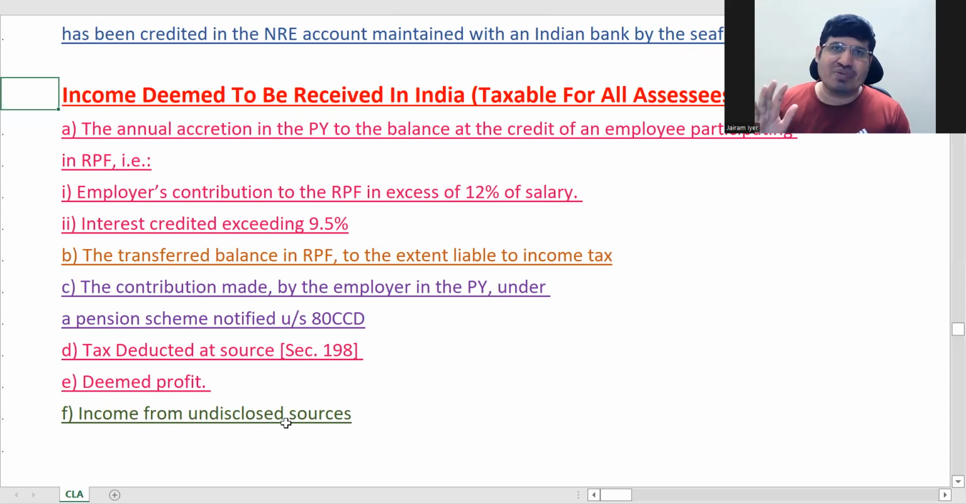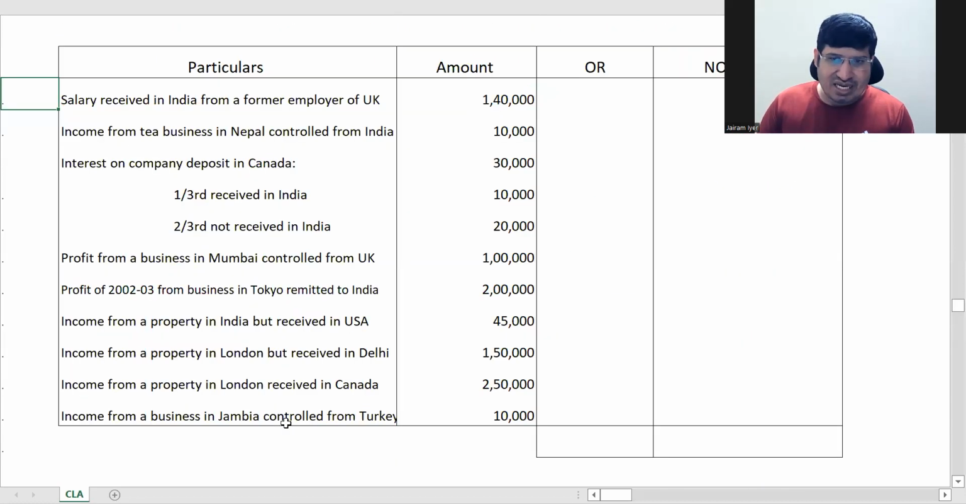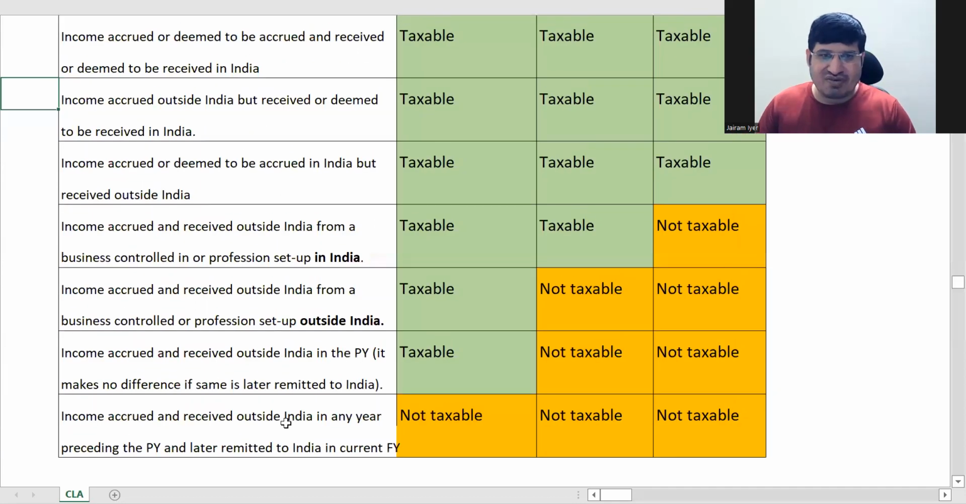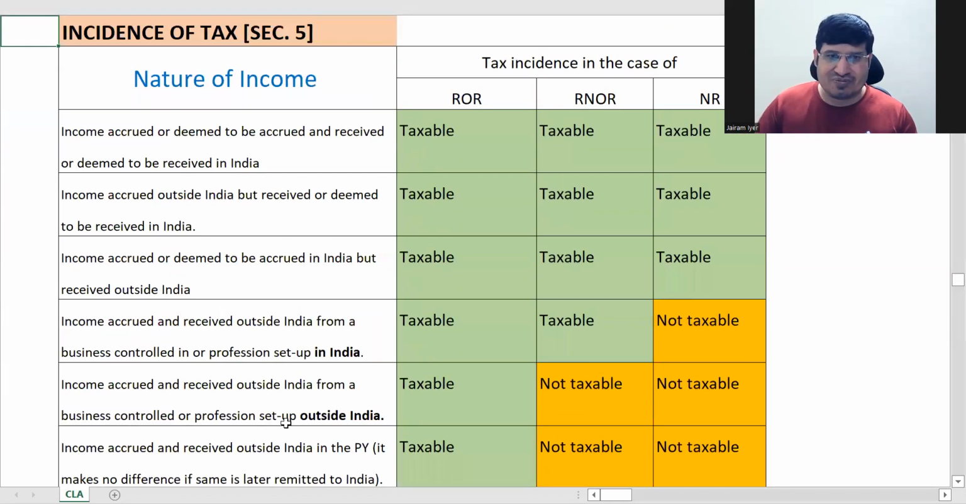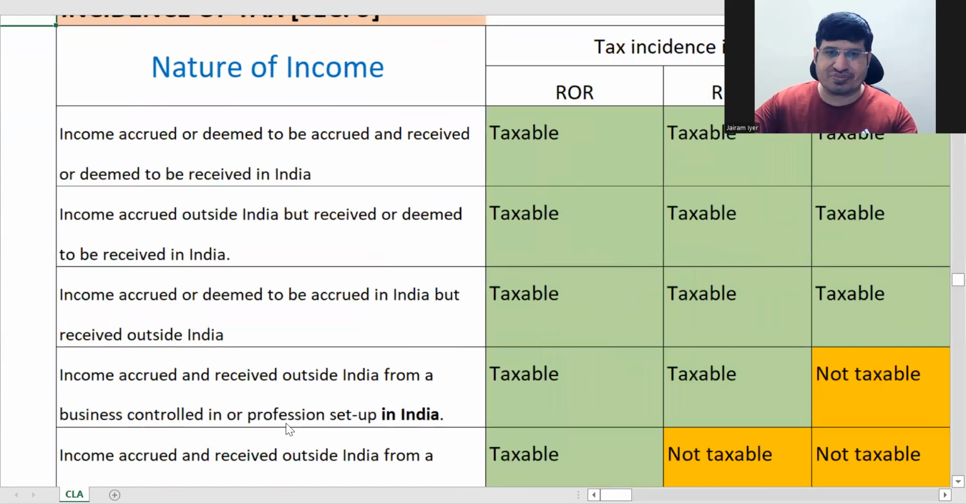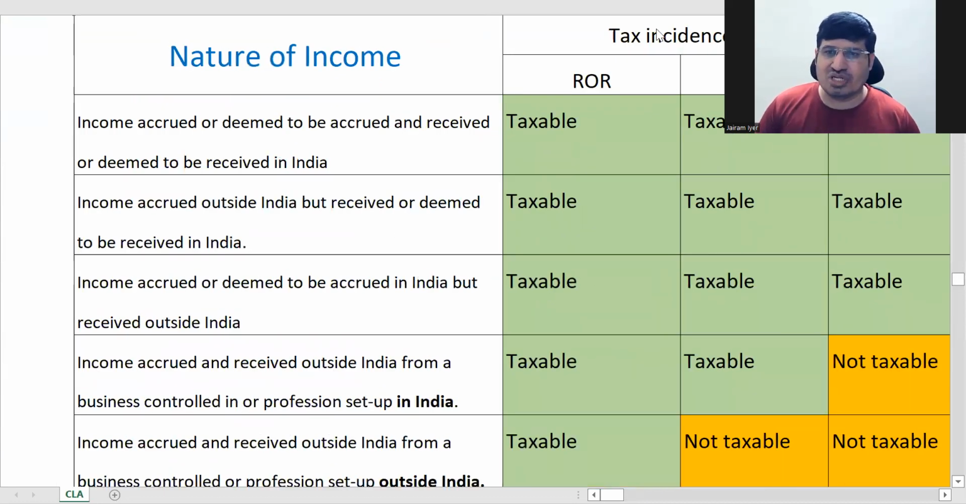Just so that it doesn't escape taxability. Now if I take you up again to your incidence of tax table here, the two things we just needed to know were what they are. One is income accrued or deemed to be accrued, and the other is received or deemed to be received. In this, received we have seen, deemed to be received we have seen.